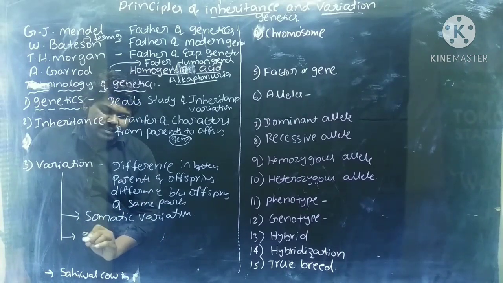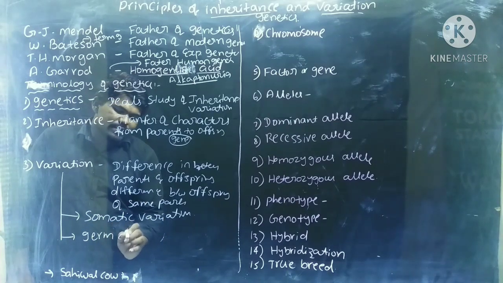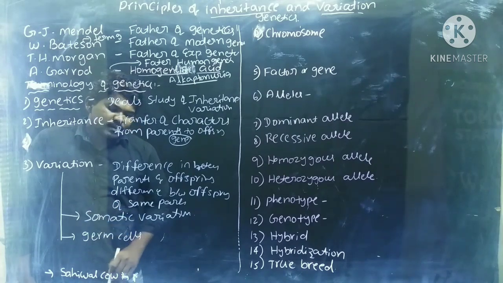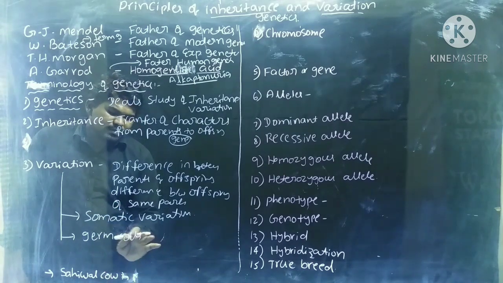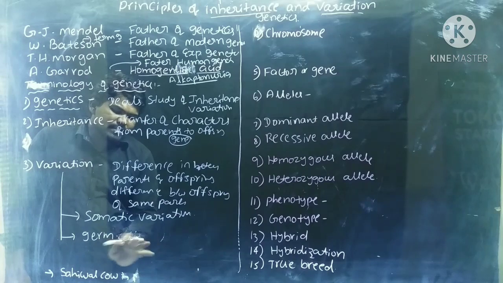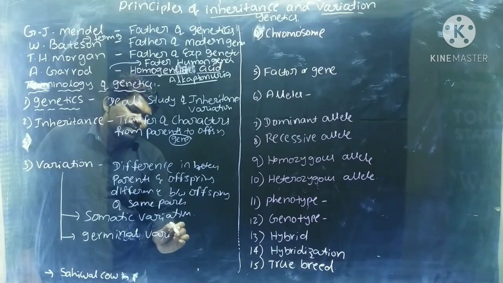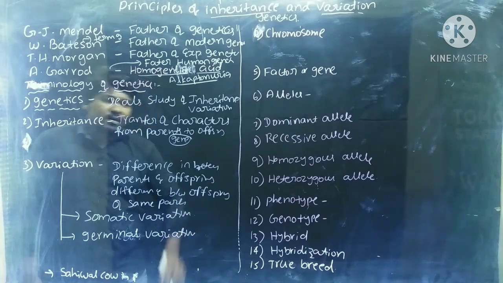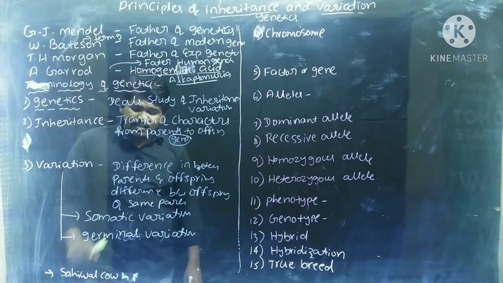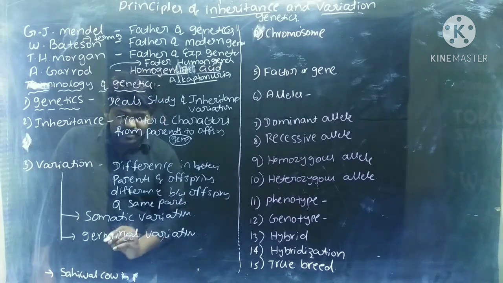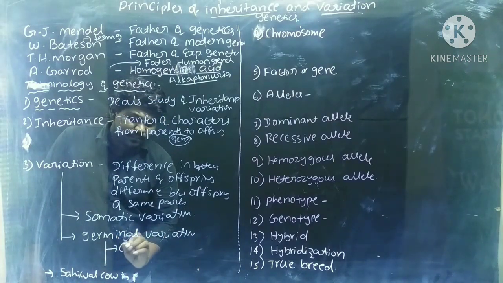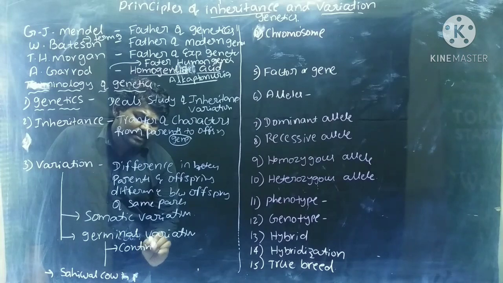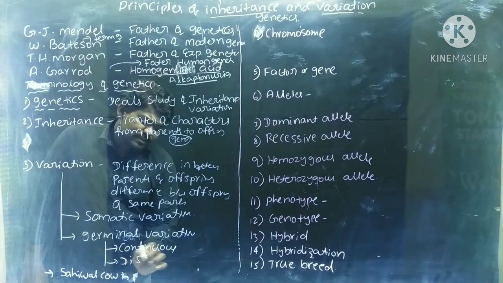Then if variations occur in germ cells, meaning the cells which are involved in the formation of gametes, that is called germinal variations. Germinal variations means variations occur in the germ cells. These germinal variations are again divided into two types, that are continuous variation and discontinuous variation.